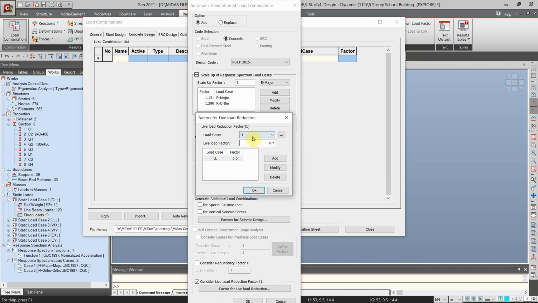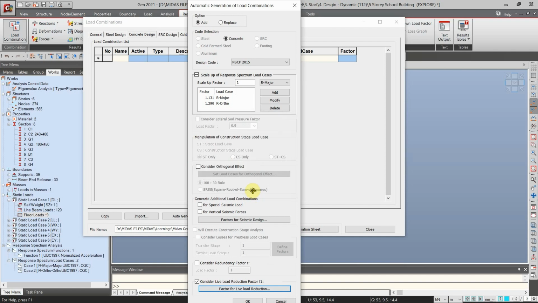If we separate the live load for those with 4.8 kPa, and for those live loads that don't reach 4.8, we can choose which live load we will apply the live load reduction factor. So for example, I will choose this live load, so just click add and then click OK.